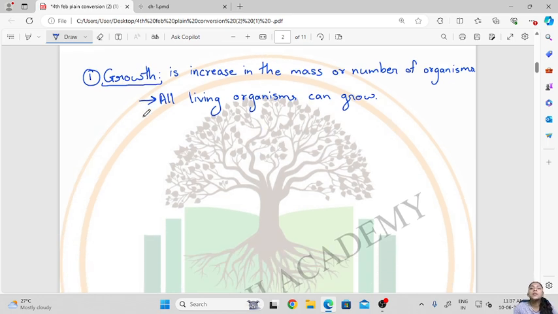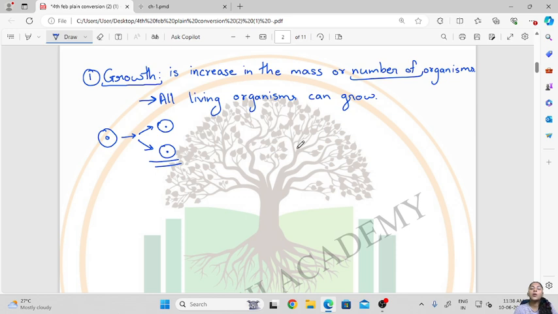Now when we have simple unicellular organisms or single celled organisms, how do they grow? Okay, so they increase in their mass as well as in number. How will they increase in number? So they undergo cell division. From a single cell they will undergo cell division and divide into two daughter cells. So this is how they will grow in number.